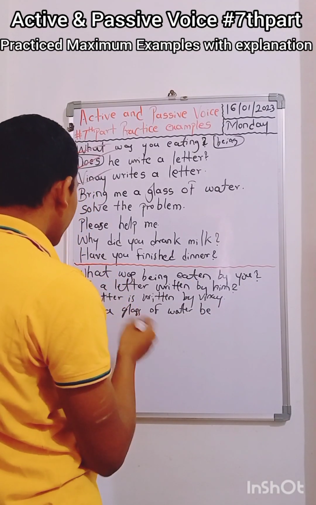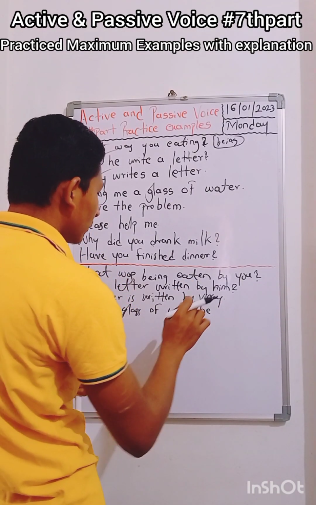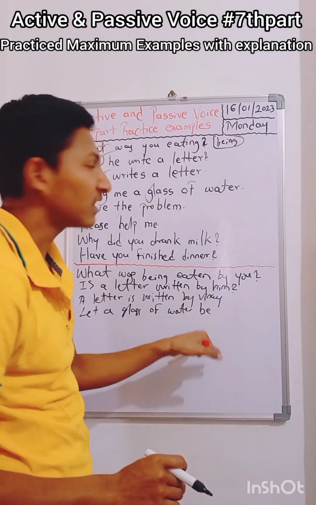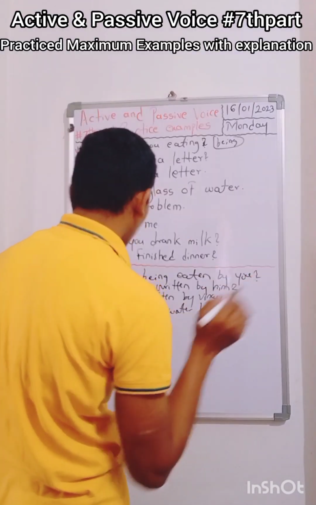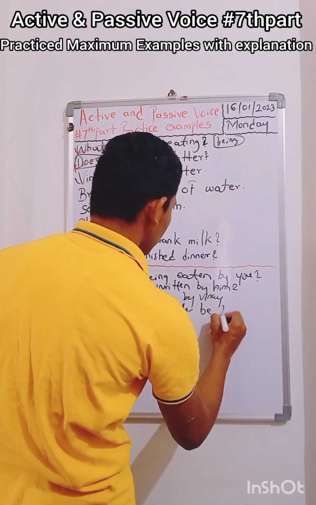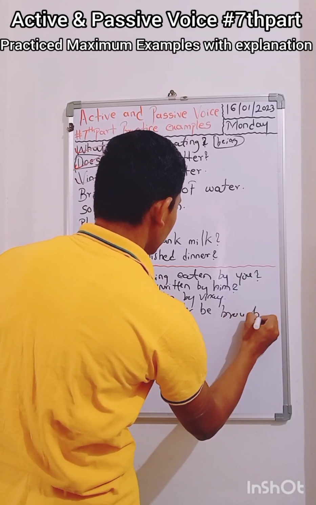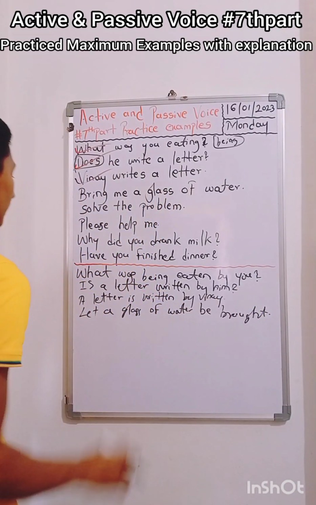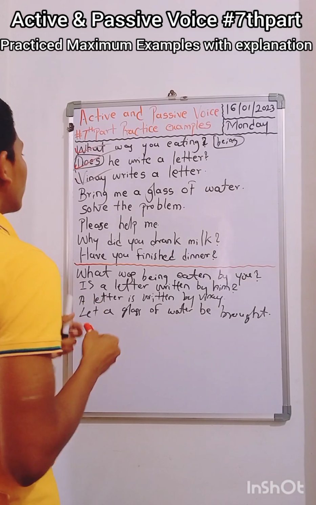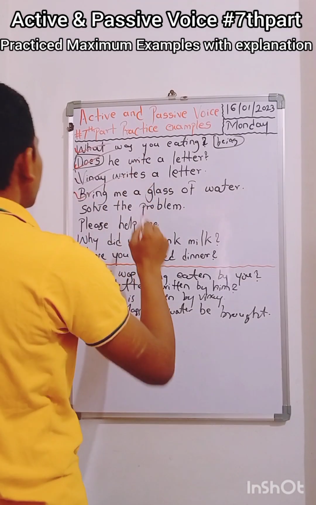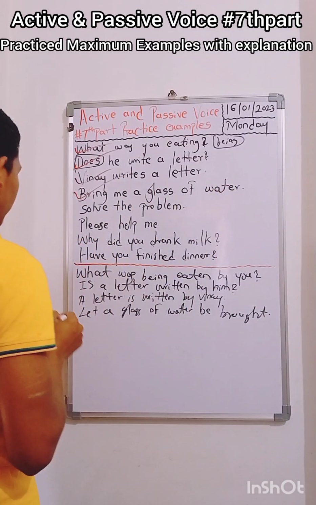Once again I will repeat: let plus object plus be plus verb's third form. Let a glass of water be brought. This is the fourth example of imperative in active, and we transform that into passive.